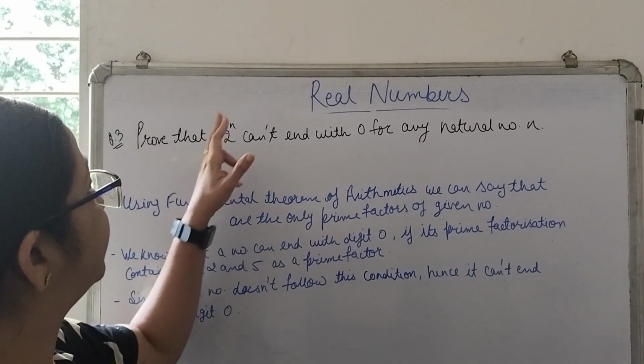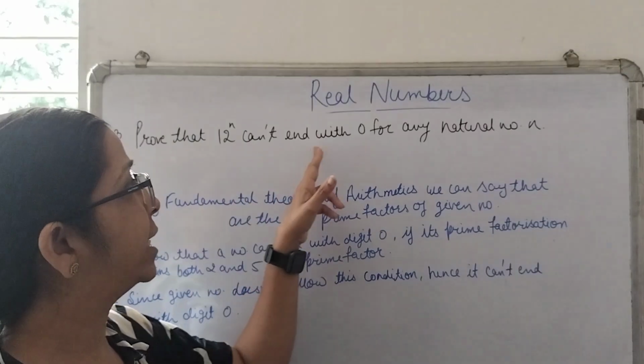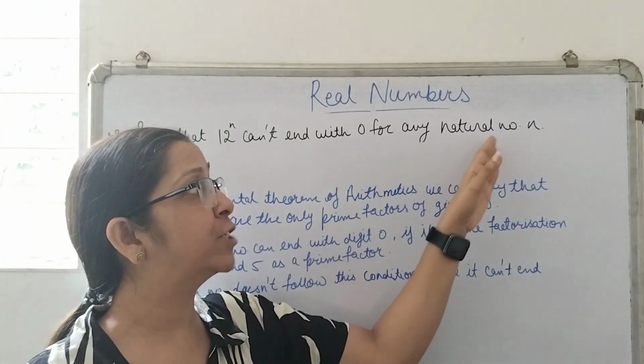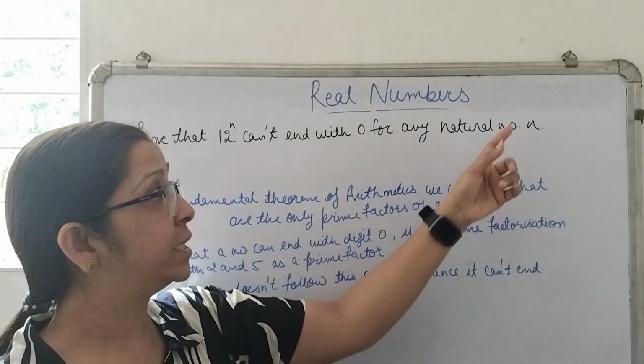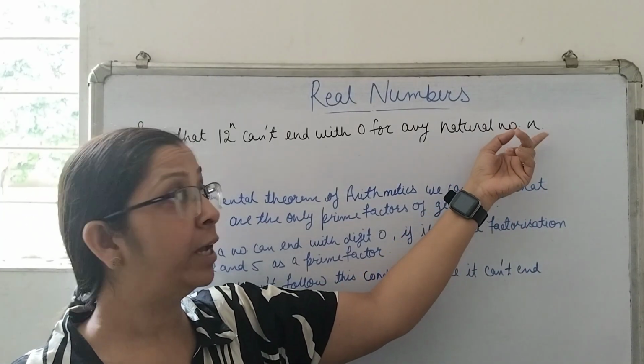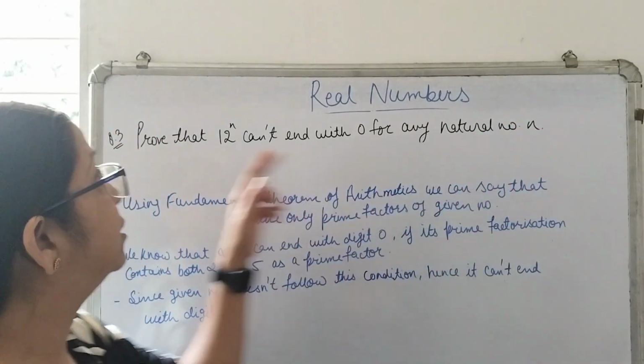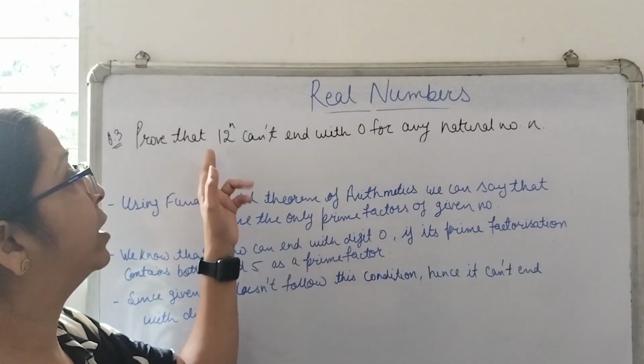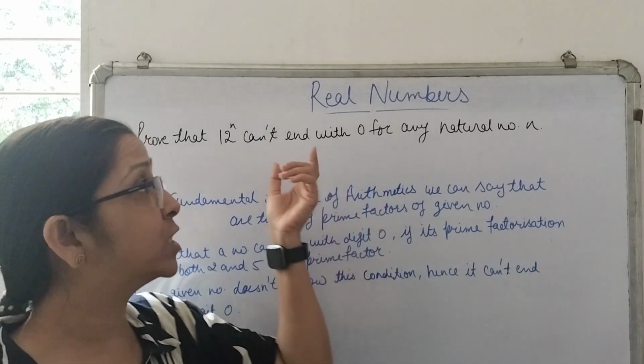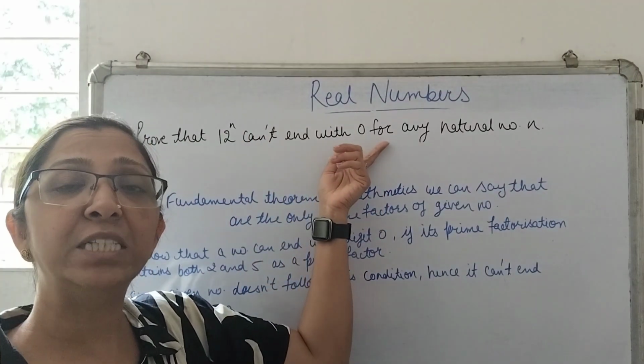Now let's take a question. Prove that 12 raised to the power n cannot end with 0 for any natural number n. That means n is a natural number, and for any value of n, 12 raised to the power n will not end with 0. Its value won't be ending with 0.